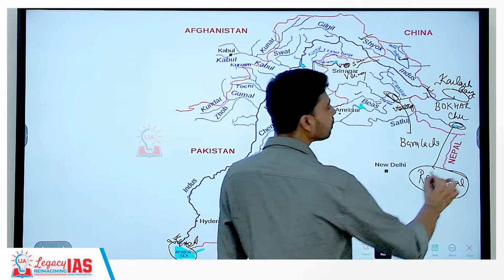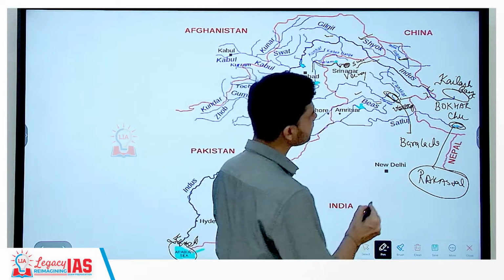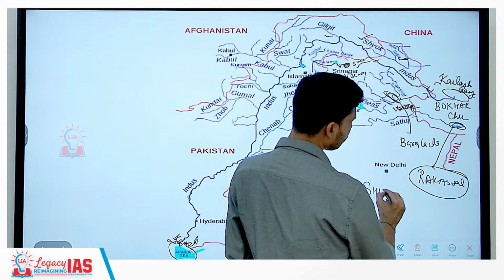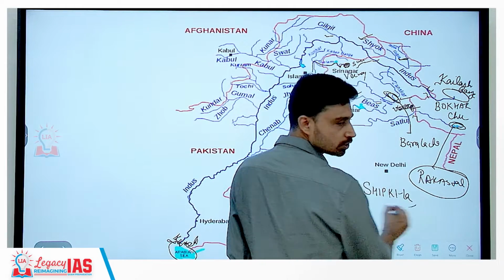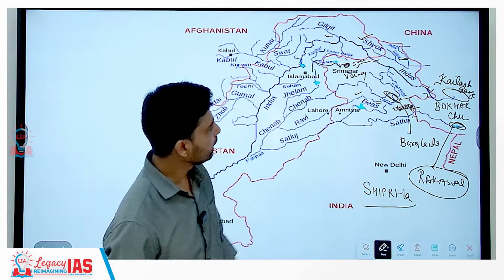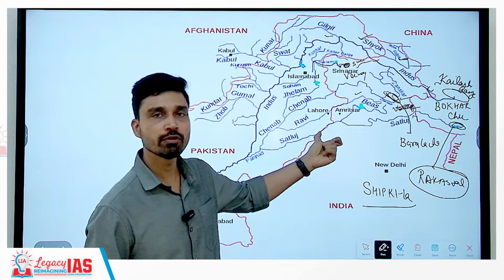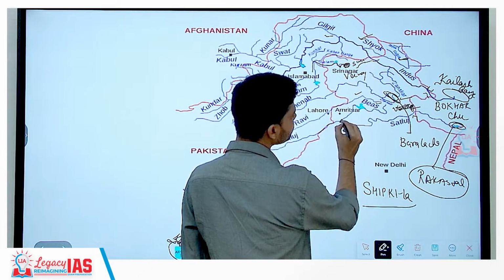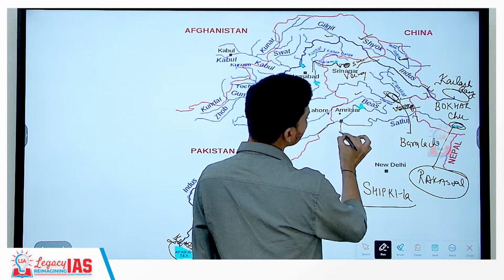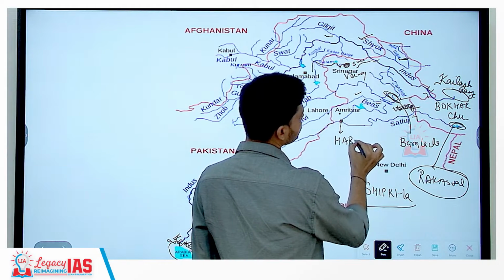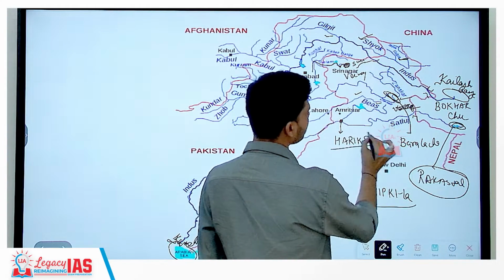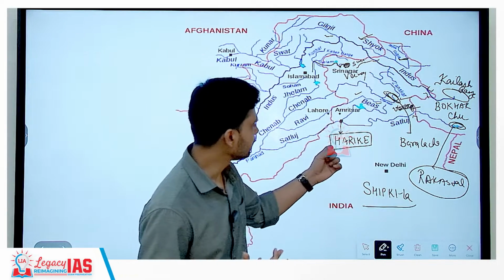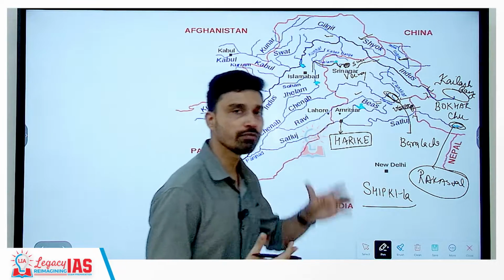So after originating from Rakastal, Satluj River enters India through the state of Himachal Pradesh via a pass. Now the name of this pass is very important. This pass is called Shipki La Pass. Then it flows through the entire extent of Himachal Pradesh through the Dhauladhar range, and then it meets Byas here, as you can see from this map. And the meeting point of Byas and Satluj is a place that is called Harike. And Harike is also an example of a man-made water body because of the construction of Harike Dam here.